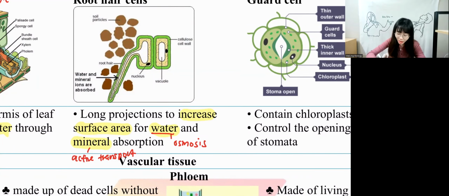Over here it is longer, right? This is what we call a long projection. You actually learned this in Form 5 Chapter 3 also. If you remember, we have a long projection of a root hair cell. Everything that looks like that, confirm this is a root hair cell.